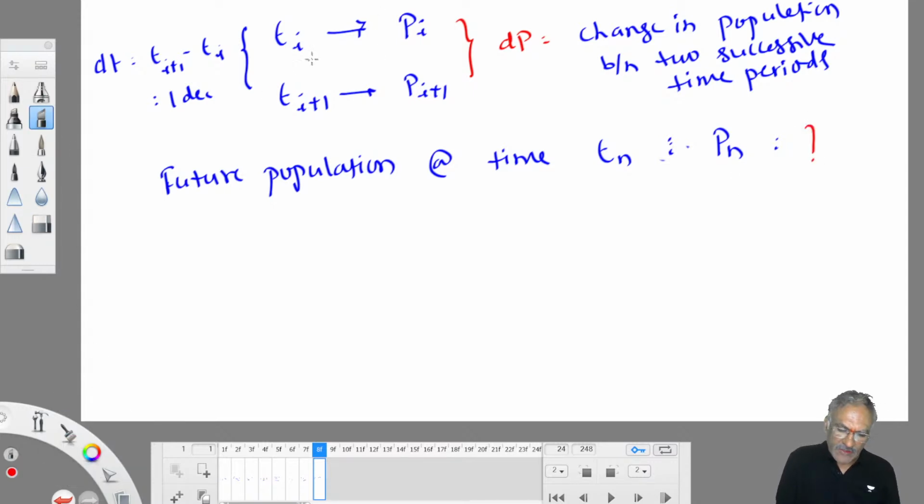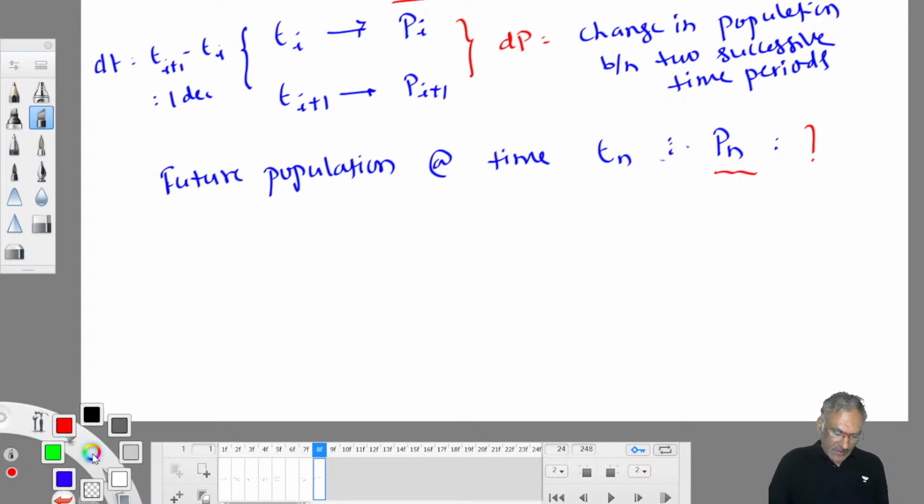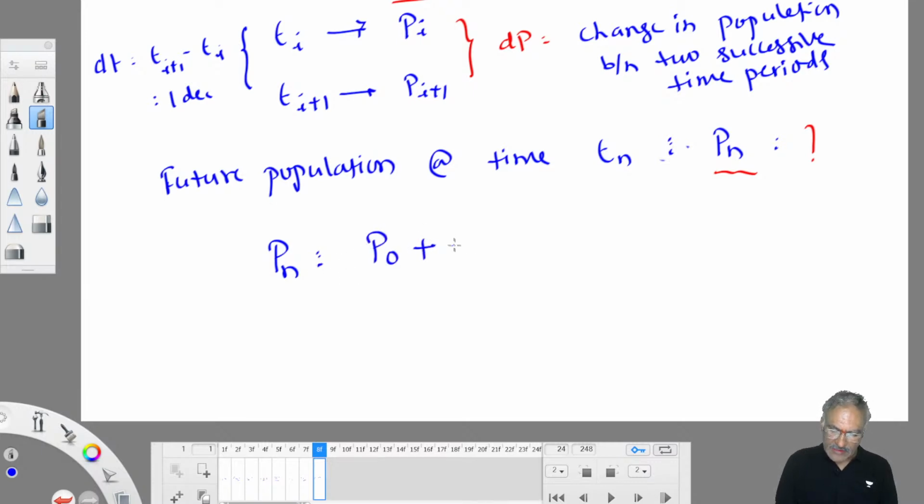To work out this future population Pn, census data will be given to you. Census data is nothing but population data. Past population data will be given to you to find out this Pn. So Pn is equal to, I'll straight away write the equation, because this is a revision class and derivations are not required. Nobody will ask you. It is Pn = P0 + n x̄. Just remember this equation.